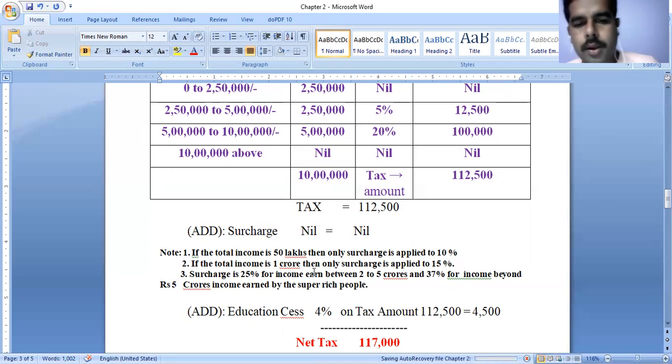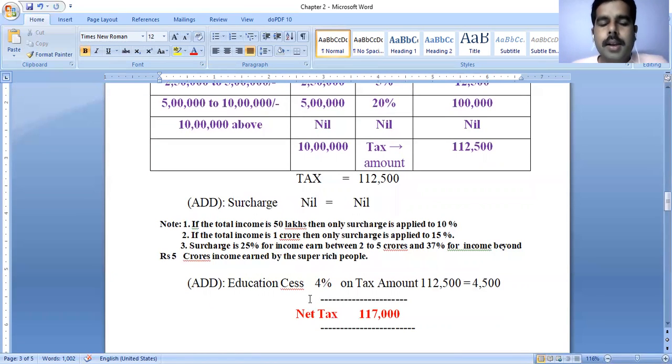We have not fulfilled these notes, so we simply go to the next step, that is education cess 4% on the tax amount, that is 4,500. The net tax amount is 1,17,000, which we need to pay to the government. We need to follow this pro forma carefully. Based on this pro forma, we have done a few problems also.